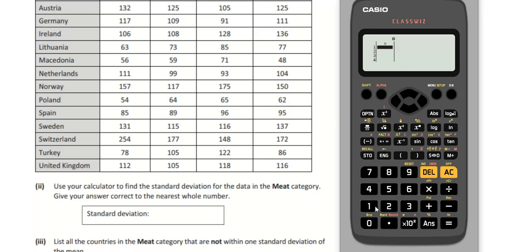Okay. Now we're going to enter in all the numbers here, all right? 132, 117, 106, 63, 56, 111, 157, 54, 85, 131, 254, 78, and 112.